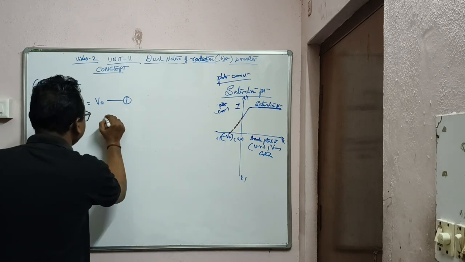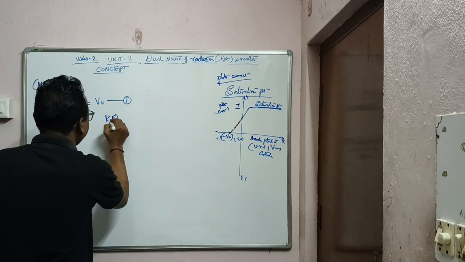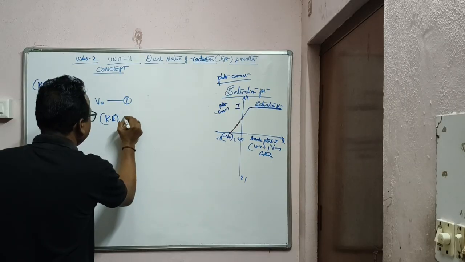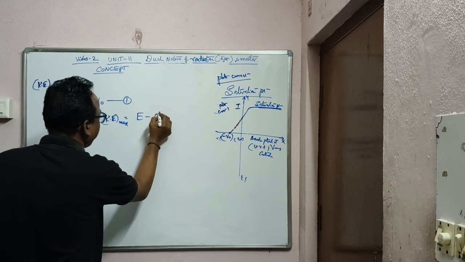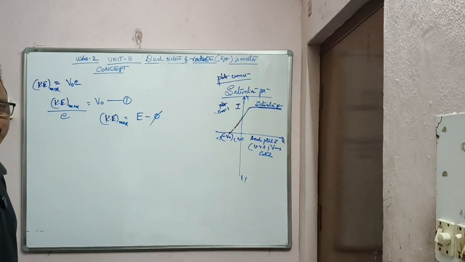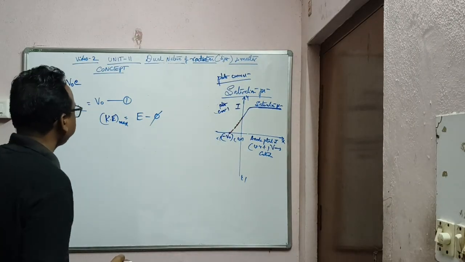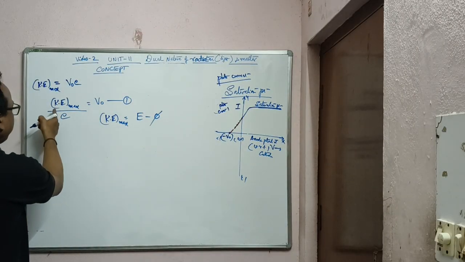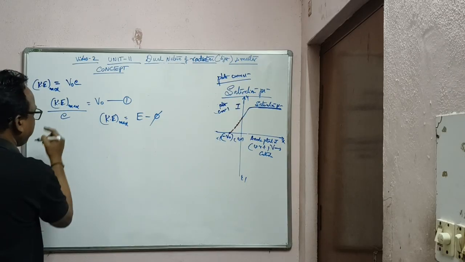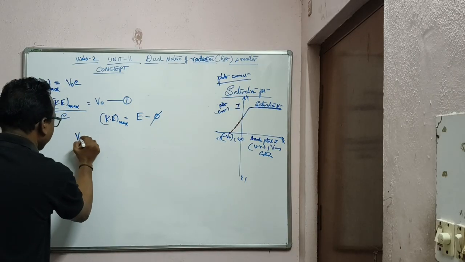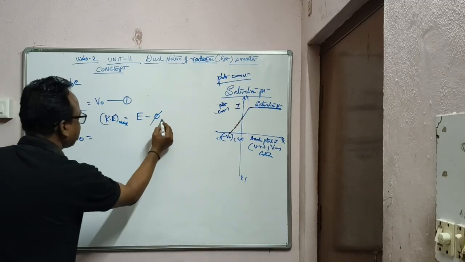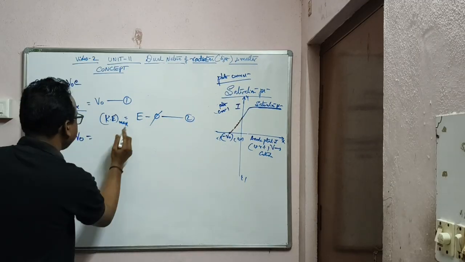Now what is Einstein's equation? Ke max is equal to what? E minus phi, energy of incident light minus work function. So what did we say here? Ke max by e is equal to V naught. So therefore V naught is equal to, what is Ke max? This is the equation you can use: Ke max, E minus phi.